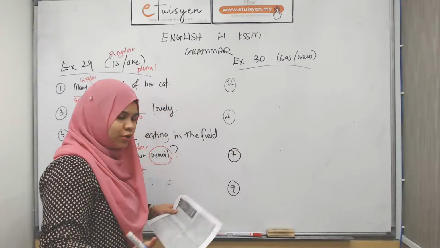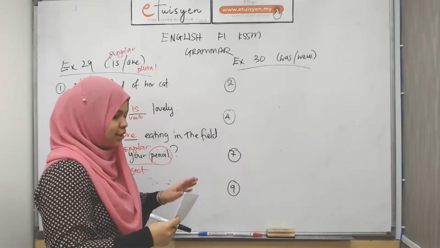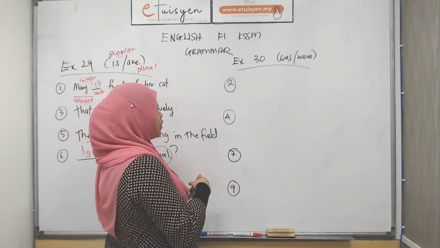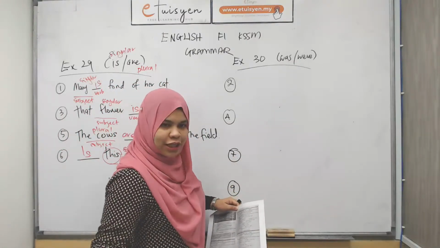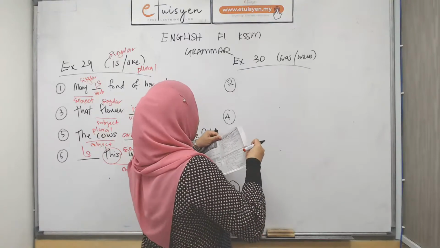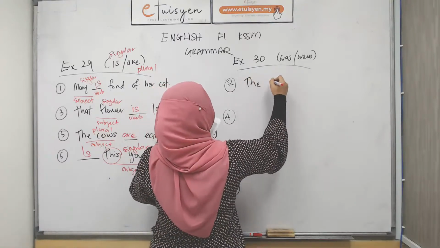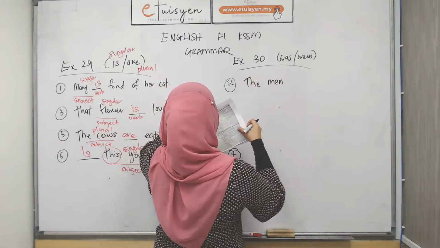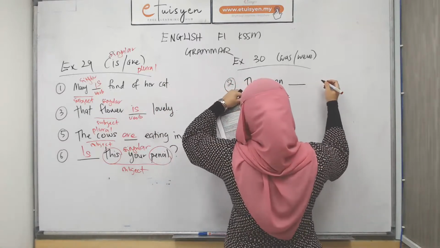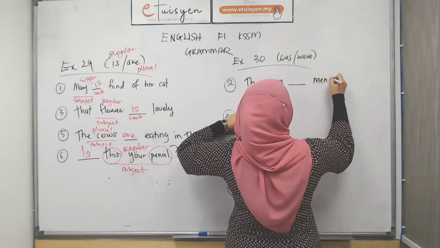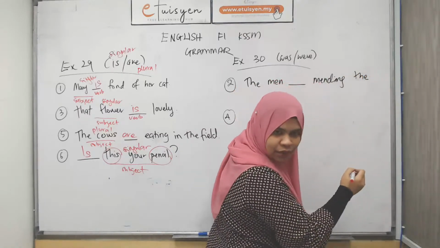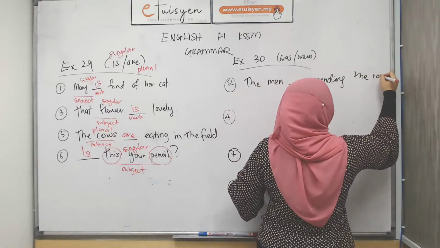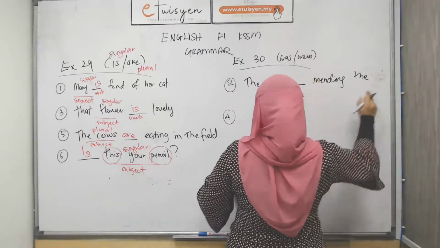Have a look at your notes. It's there under exercise 30. Give me a few seconds. I'm gonna write it. Give me 1 minute. Let's see if I can do this. Writing everything in 1 minute, I don't think so, but let's try. So while I'm writing here, have a look at the question and then try to fill in your answer. Nampak ke? Oh, nampak. Wow, I'm impressed with this camera.